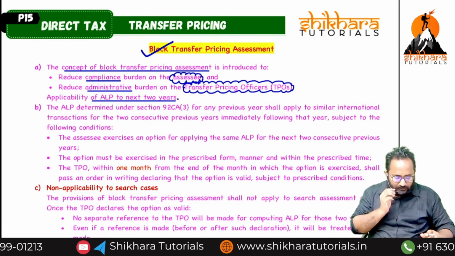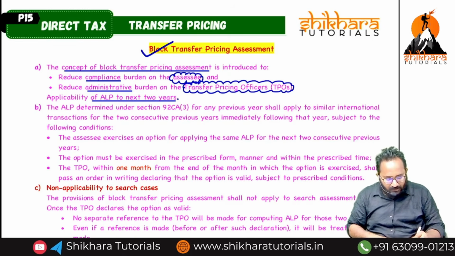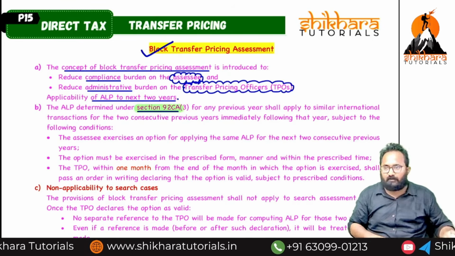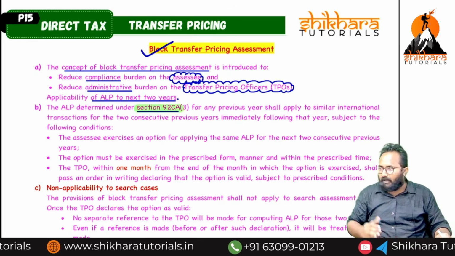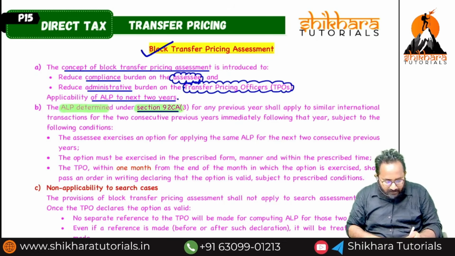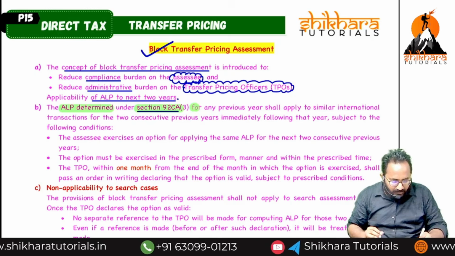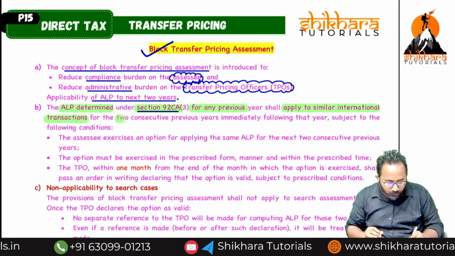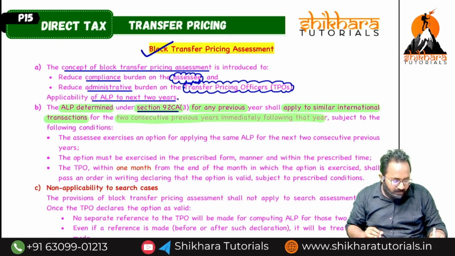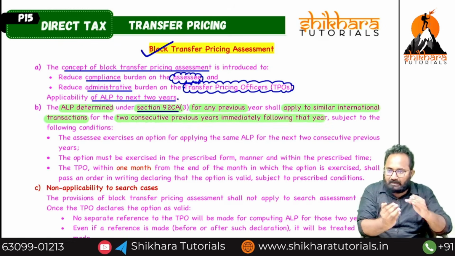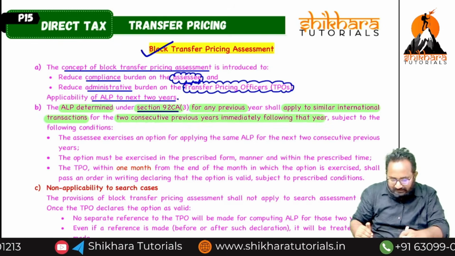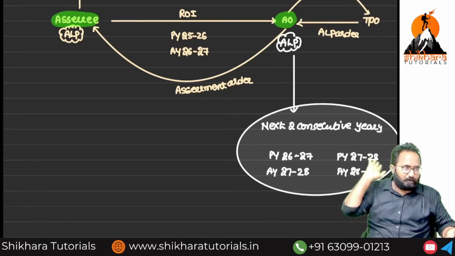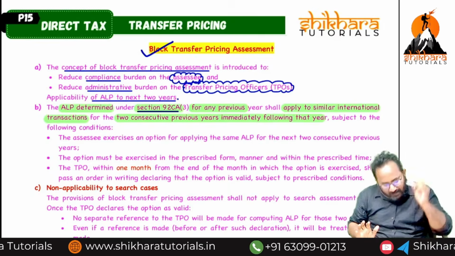Next 2 years. Understood? Section 92CA, you know what 92CA is? Reference to TPO. If any ALP is determined by the TPO for any previous year, it shall be applied to the similar international transaction for the 2 consecutive previous years immediately following that year. Immediately following the year, next 2 years, is this correct or incorrect? Correct. Immediately following the next 2 years, you can apply the same ALP.